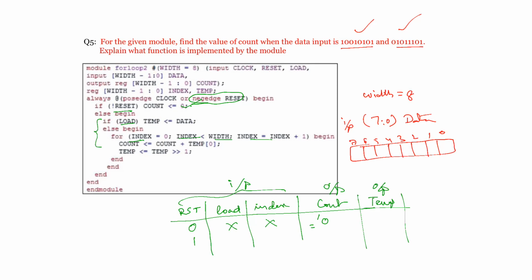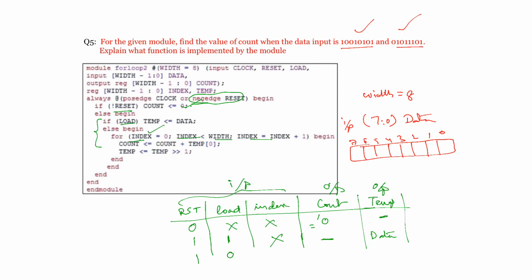If reset is 1 and load is active, load is equal to 1, then temp is going to be loaded with data. So we don't bother about the previous temp value. Data is loaded into the temp register. Else, we are not interested in count, which has some previous value, and index is also not interesting. So whenever reset is 1 and load is not active, then we are concentrating on index.